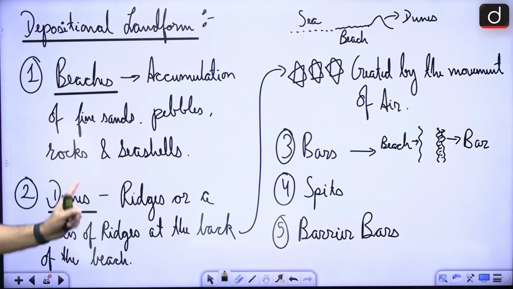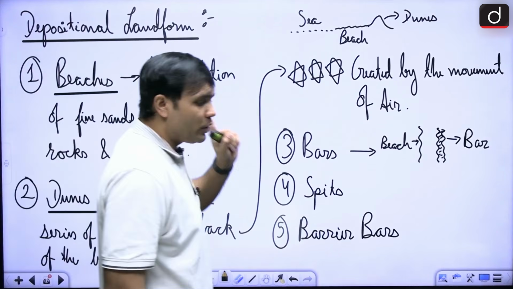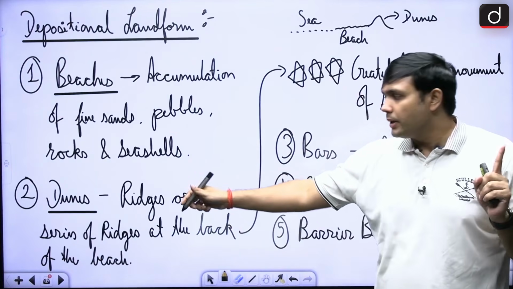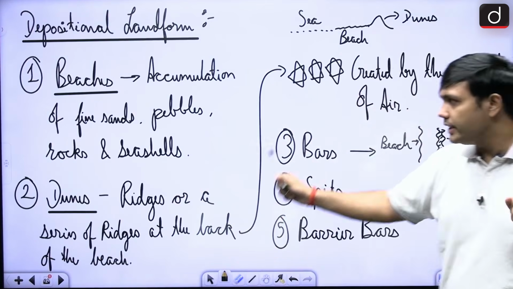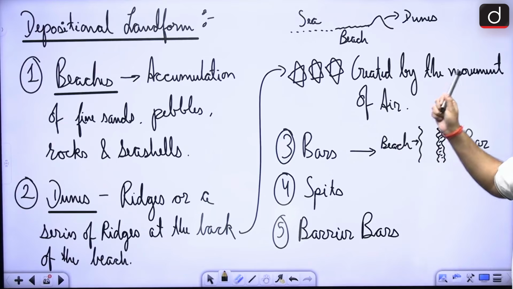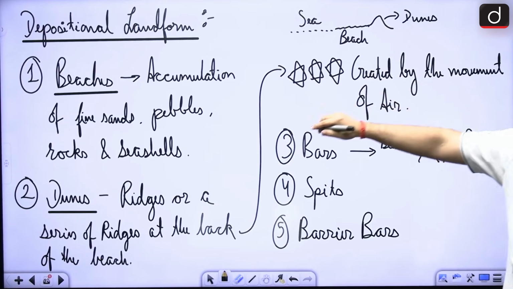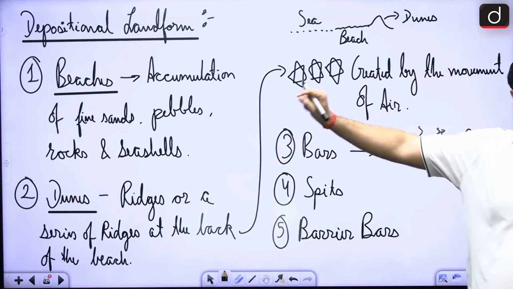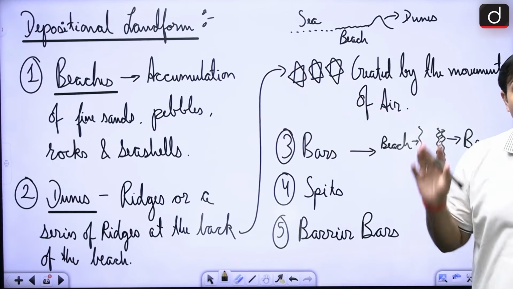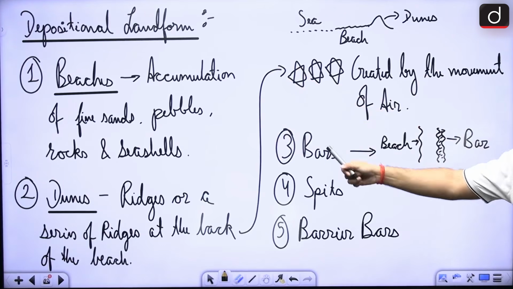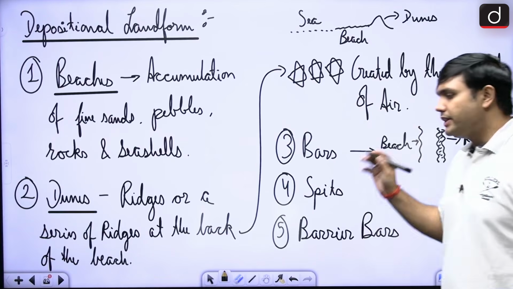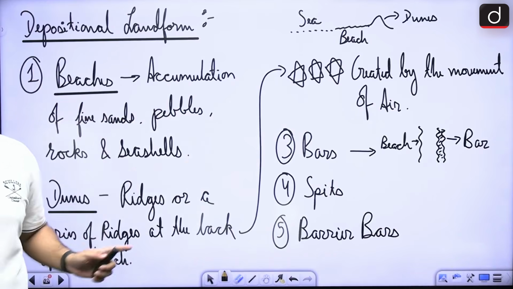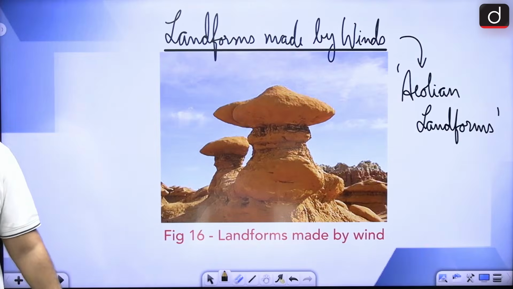Now this dune is very important to remember, because generally we are talking about the landforms that are created by sea waves, but dunes are not created by sea waves. They are created by the action of the air, right. That is why you must remember that these dunes are created by the action of air, even though we are covering them under depositional landforms made by sea waves. All right. Other ones would be bars, spits and barrier bars, right. But this is a very important section. So these are depositional landforms: beaches, dunes, bars, spits and barrier bars, right. All right.